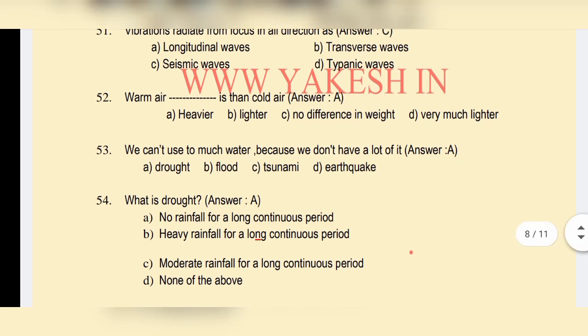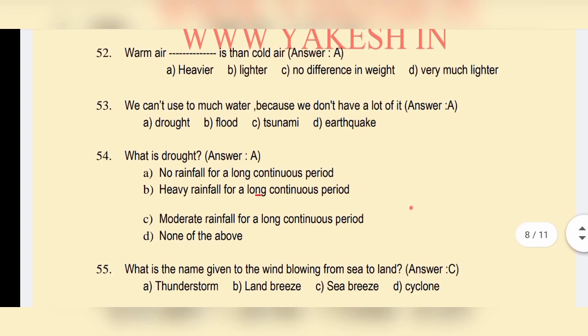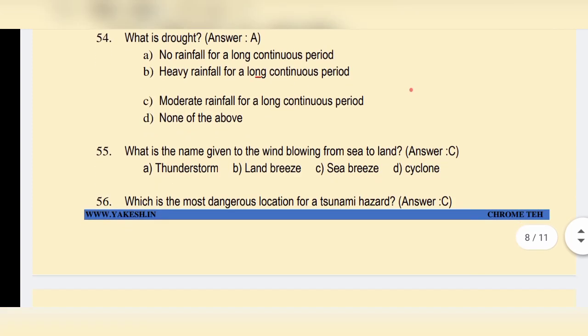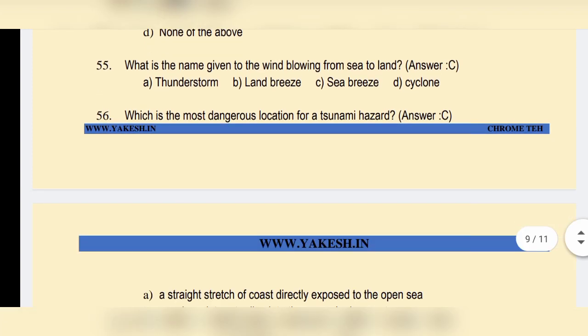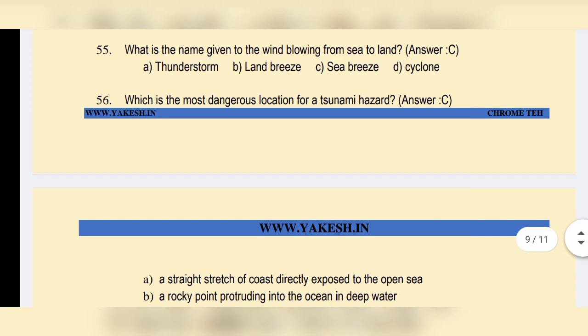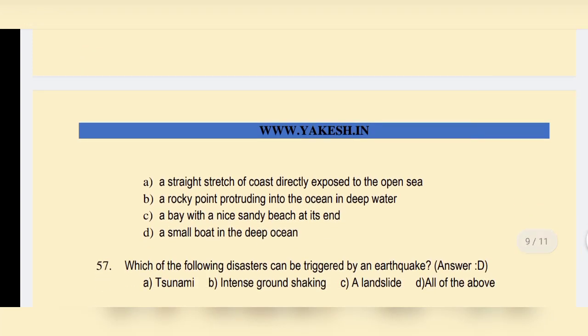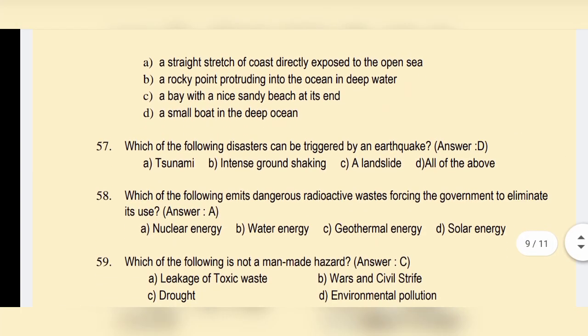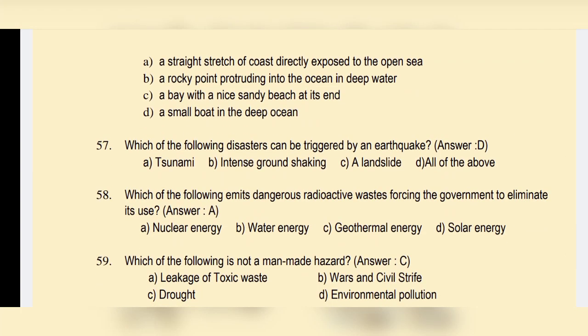What is drought? Option A, no rainfall for a long continuous period. What is the name given to the wind blowing from sea to land? Option C, sea breeze. Which are the most likely locations for tsunami onslaughts? Option C. Which of the following disasters can be triggered by an earthquake? Option D, all of the above.